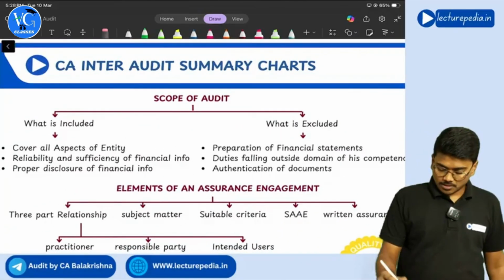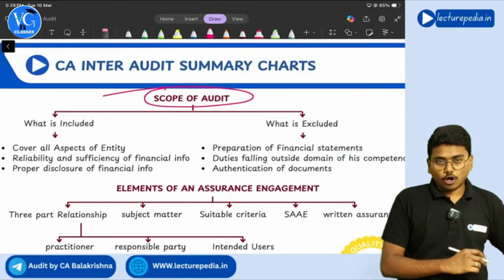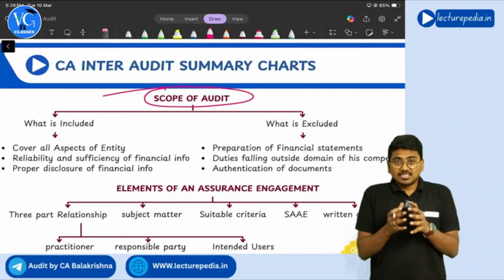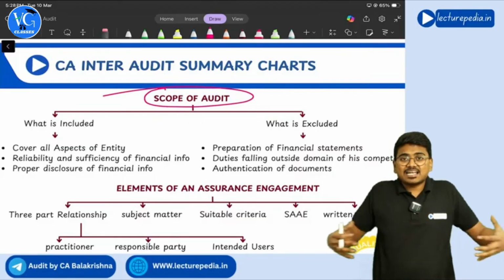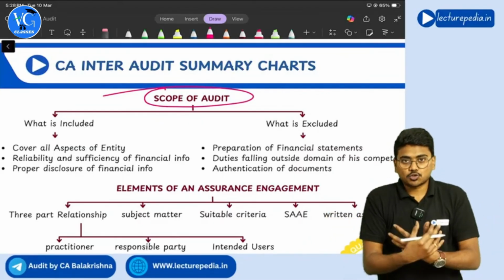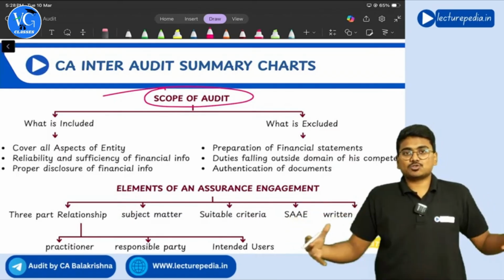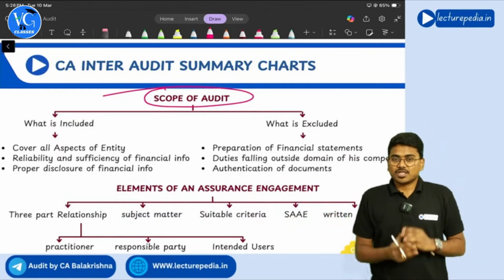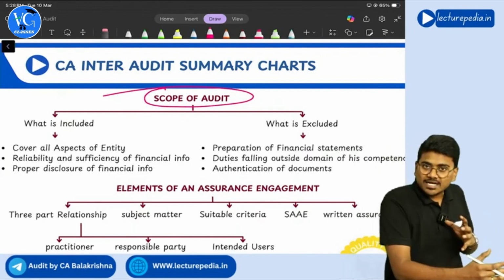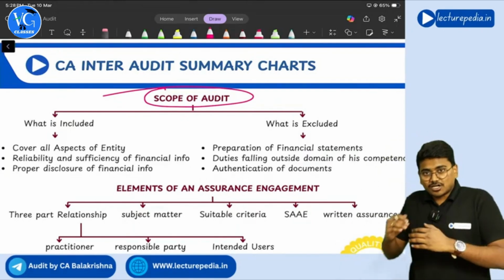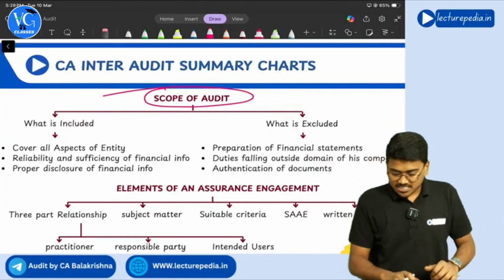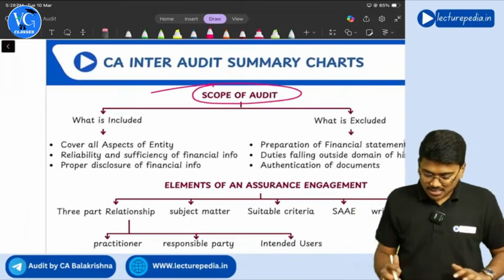Next, scope of audit. Scope of audit means which areas will be covered by the auditor in the audit. Scope means what areas the auditor will cover in his audit. So what areas are included in the scope, and what areas are excluded from the scope, both we will see. Okay, so firstly, what areas are included in the scope of audit?